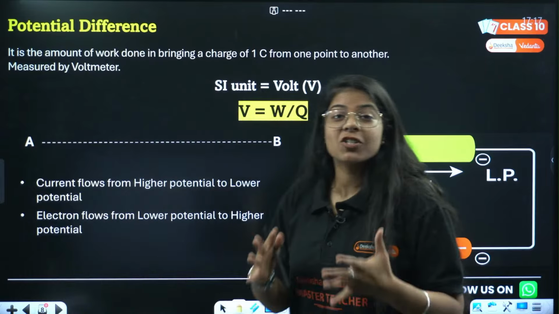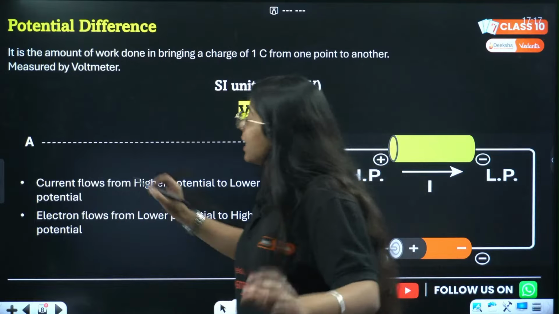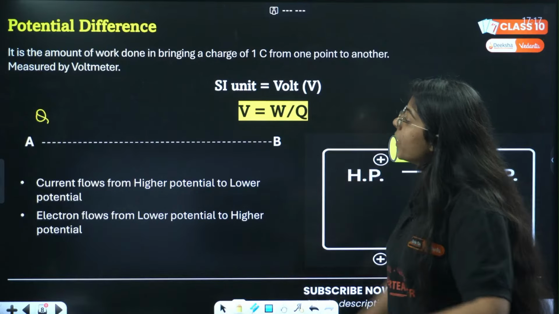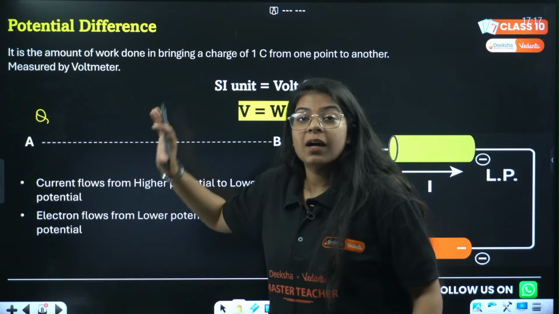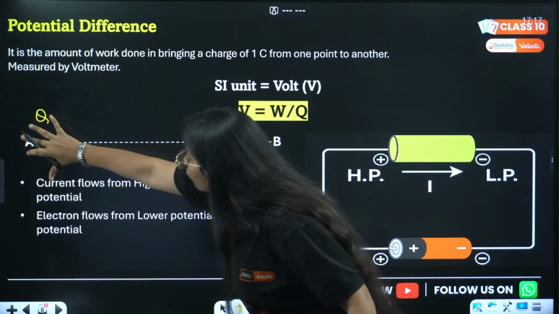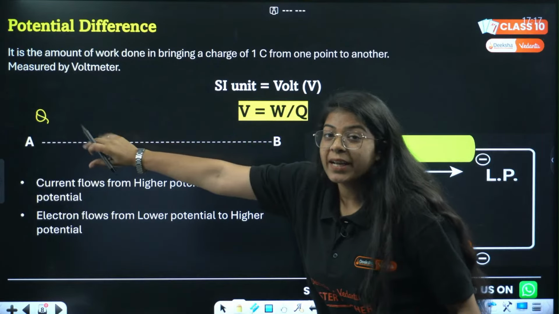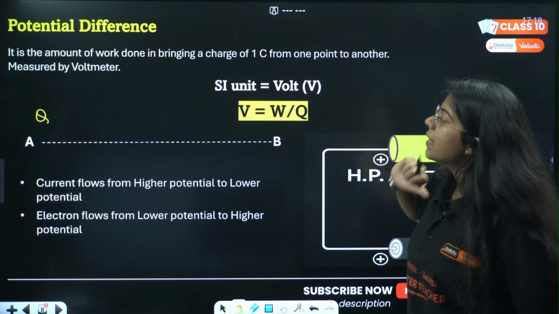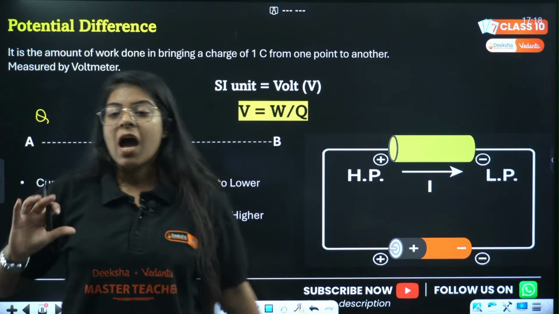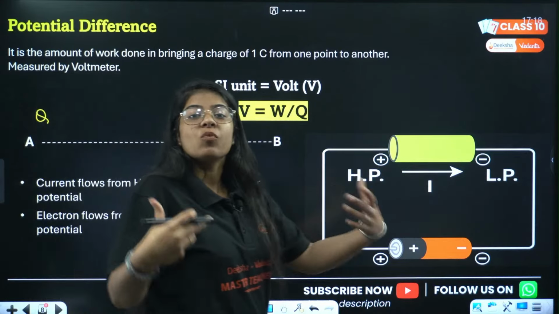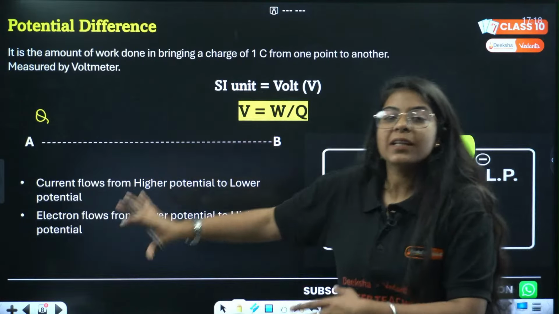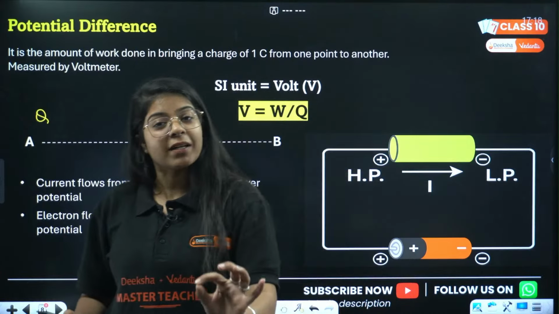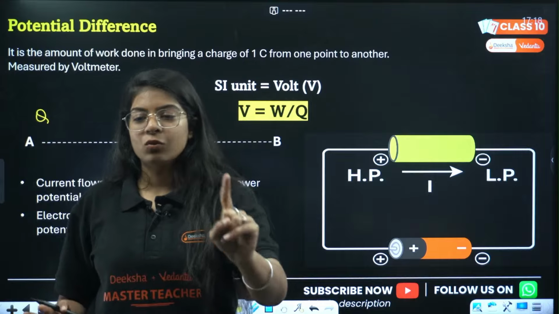Now, what is potential difference? Similar, but there is a charge here. Let's say at point A and point B. The amount of work I'll do to bring this charge from point A to point B is called potential difference. How much work I have to do to bring that charge from one point to another is called potential difference, but here that charge is 1 coulomb.